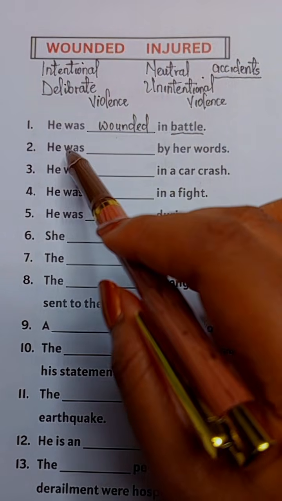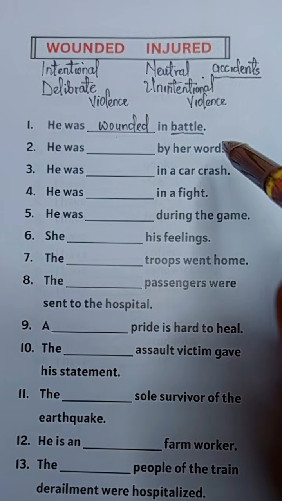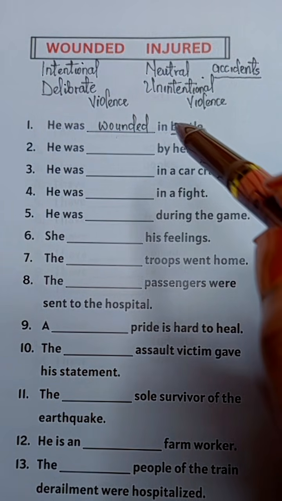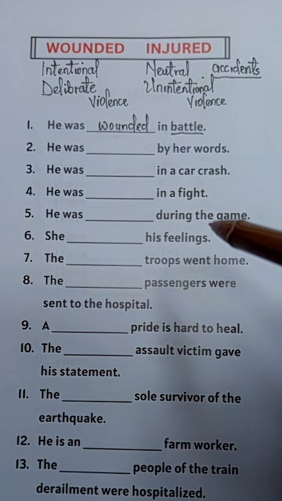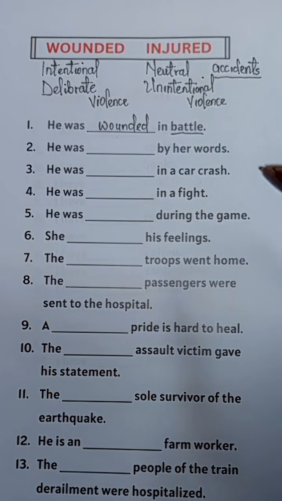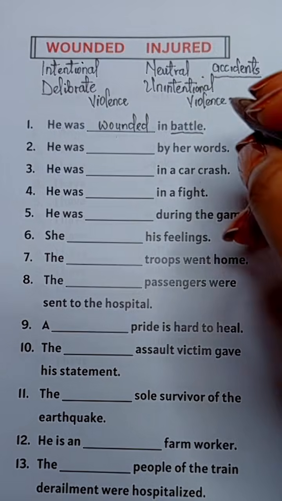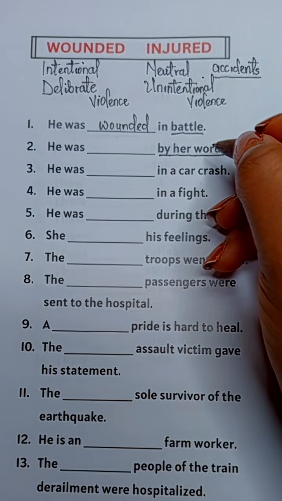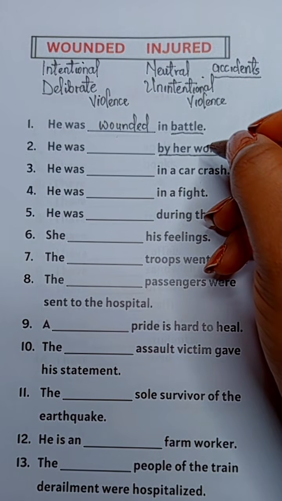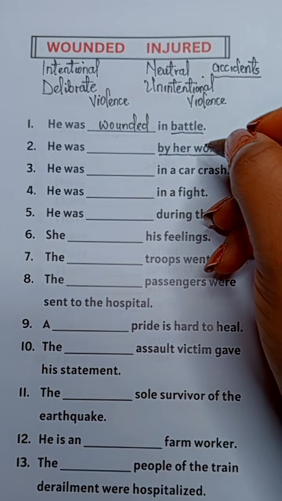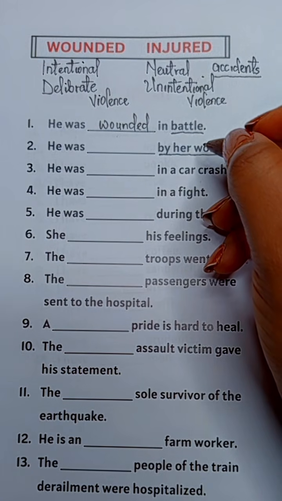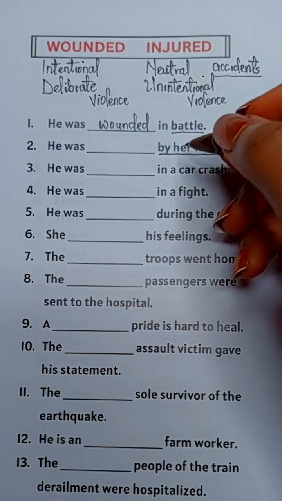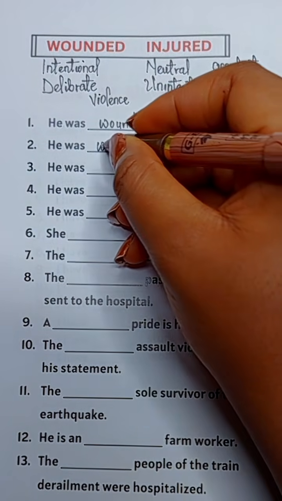Number two, he was blank by her words: wounded by her words or injured by her words. Correct answer is wounded, wounded by her words. Her words were deliberately done to cause psychological harm. Okay, so this is deliberate or intentional. It's not an accident. So we say wounded.